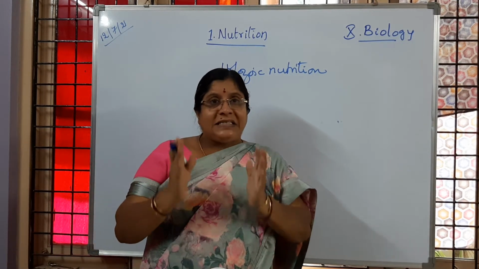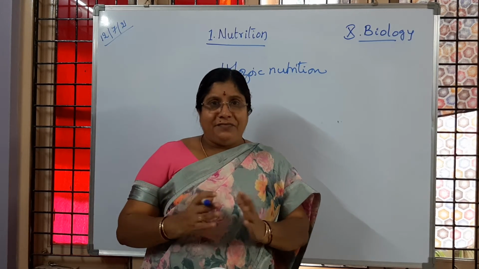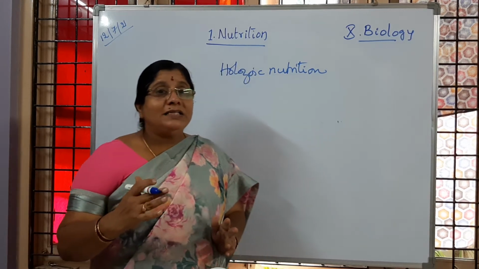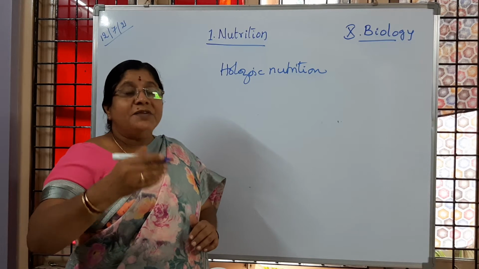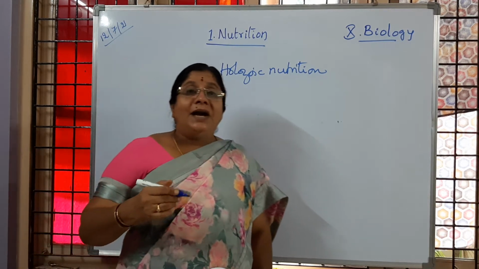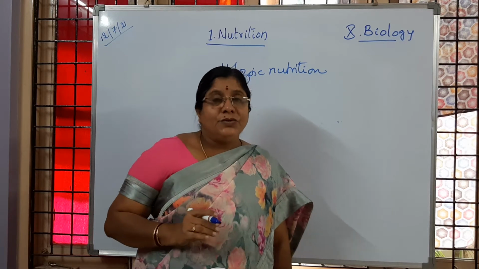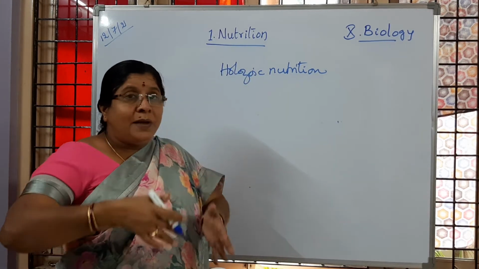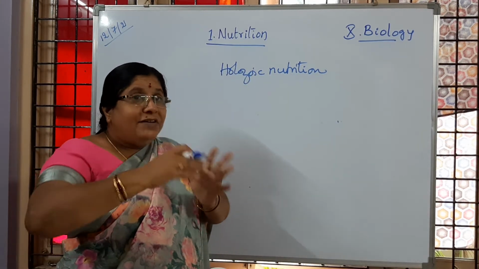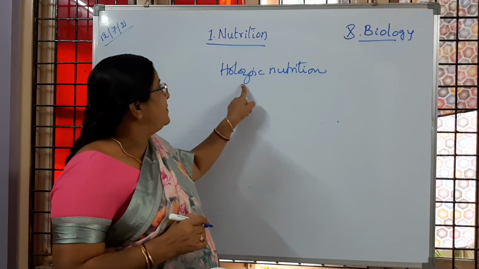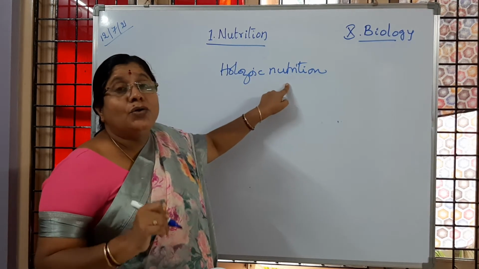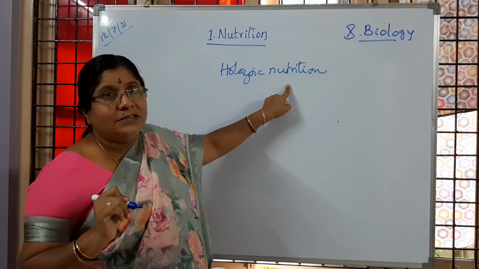So we observe complexity in living organisms. Different parts are associated, where the process of simplifying the nutrients happens. Inside the lumen, inside that cavity, the process of digestion happens. That we call holozoic nutrition. Is it clear to children?